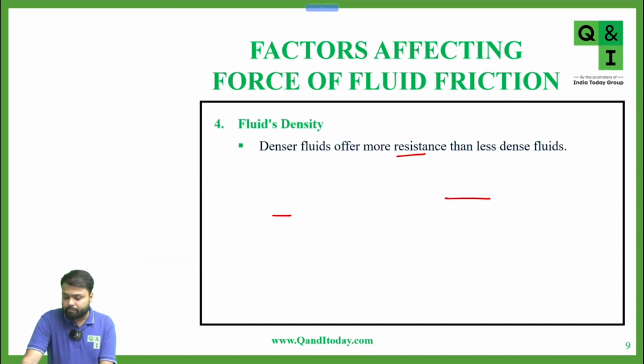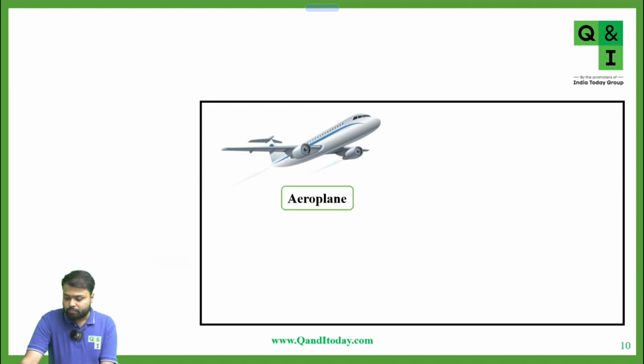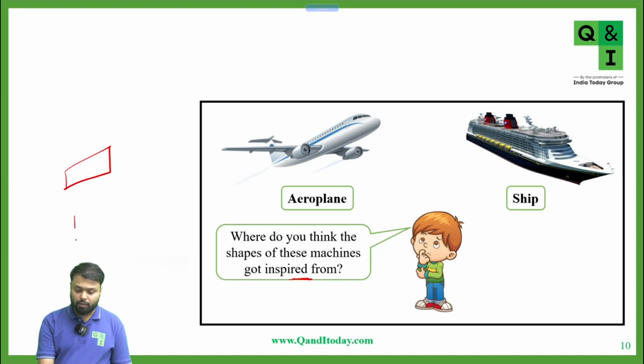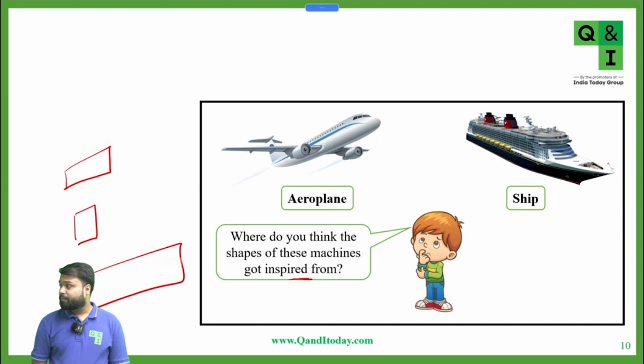Okay, very good. Now we'll see the meaning of streamlined bodies. You can see an aeroplane, you can see a ship. Where do you think the shape of these machines got inspired from? Why is the aeroplane not of the shape of a rectangle or square? Sir, it's because the wings allow it to cut through the air so it can flow freely.